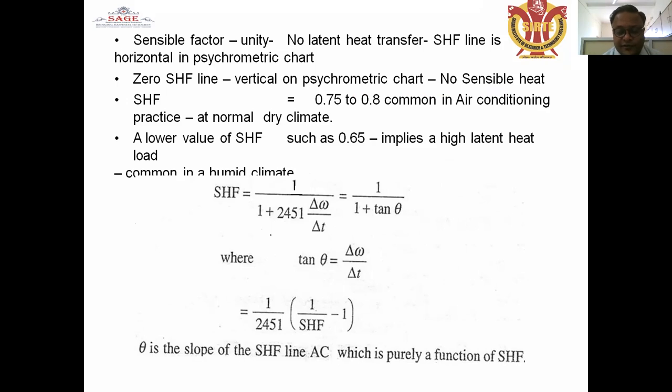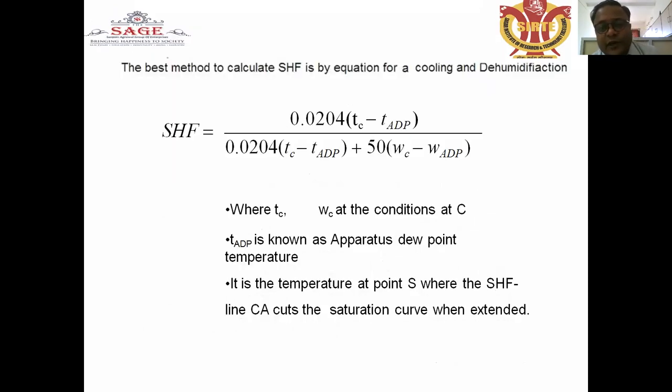AC is purely a function of the sensible heat factor. The best method to calculate the sensible heat factor is by the equation for the cooling and the dehumidification. It is represented as SHF equals 0.0204 (TC minus TADP), where ADP is a new term, apparatus dew point, upon 0.0204 (TC minus TADP) plus 50 (WC minus WADP). Here TC is the temperature at condition C, and TADP is known as the apparatus dew point temperature, the temperature at point S, where the sensible heat factor line CA cuts the saturation curve when extended.